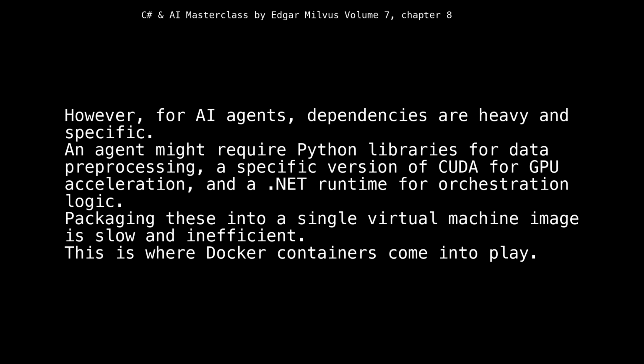However, for AI agents, dependencies are heavy and specific. An agent might require Python libraries for data preprocessing, a specific version of CUDA for GPU acceleration, and a .NET runtime for orchestration logic. Packaging these into a single virtual machine image is slow and inefficient. This is where Docker containers come into play.